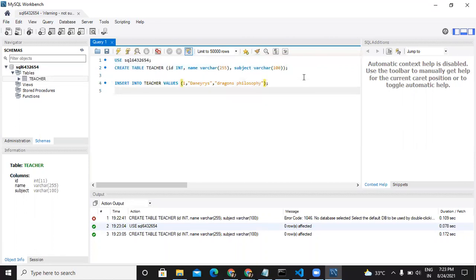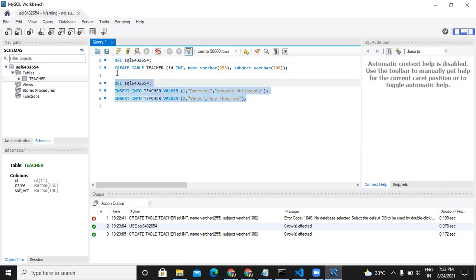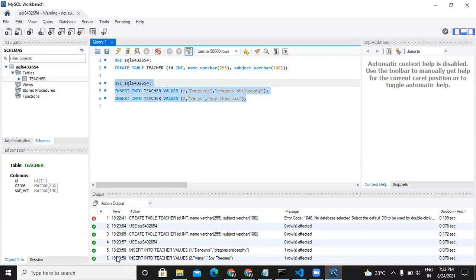This is the name of a subject. Then we'll insert another, like this. Okay. We'll say spy theories. Copy this and run it. And you can see it has been successfully executed, right?